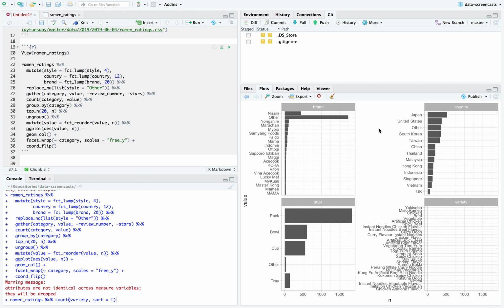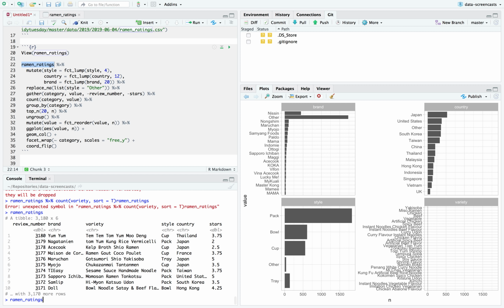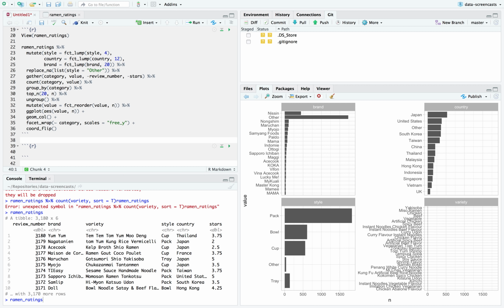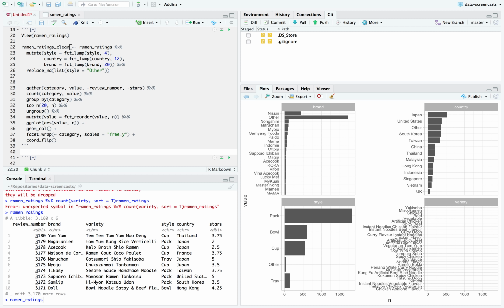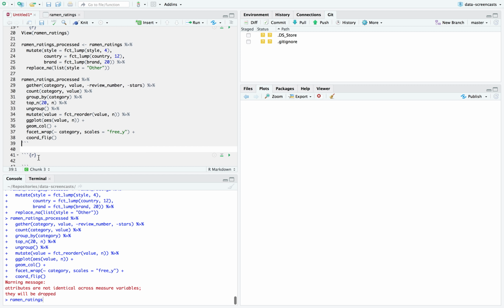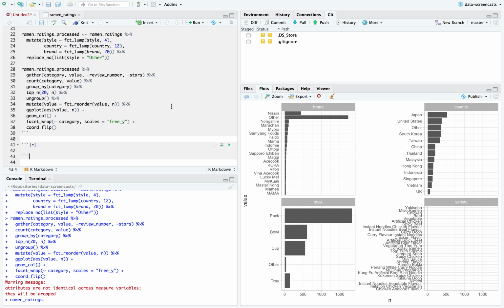Okay, so I didn't even look at how many ratings there are. There are 3,000, so fewer than the wine data set too. I don't mean to keep comparing it. All right, I'm going to start by saying here's our ramen ratings clean, so I'm going to call it processed. It's not that the data was dirty, it's that we did some aggregation on it. And this gives a feel for how that splits up.